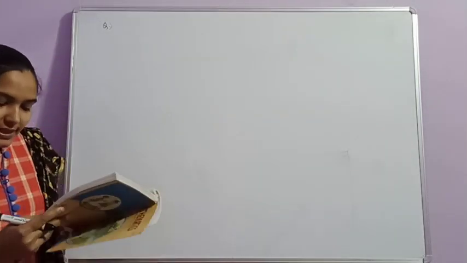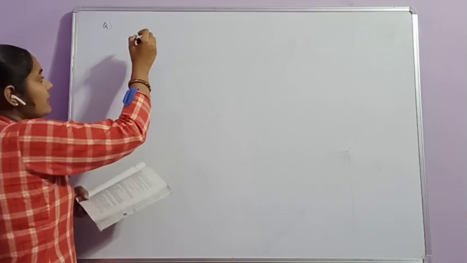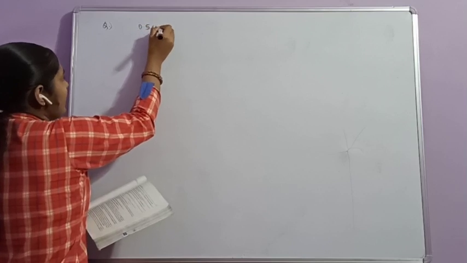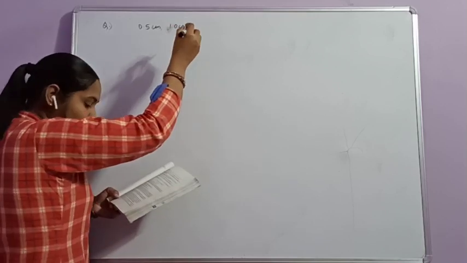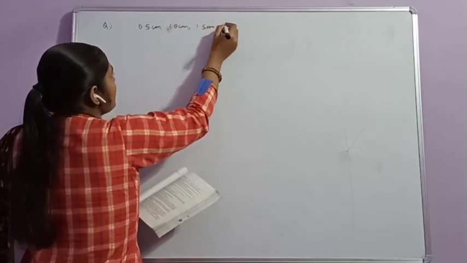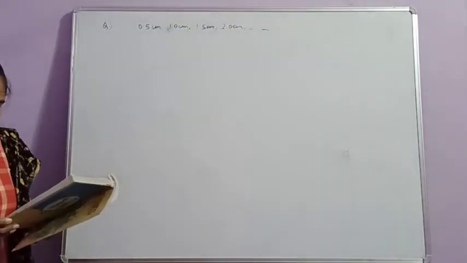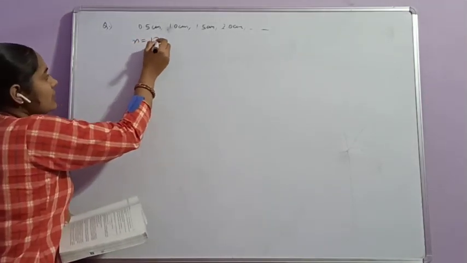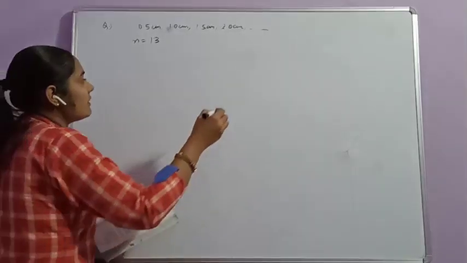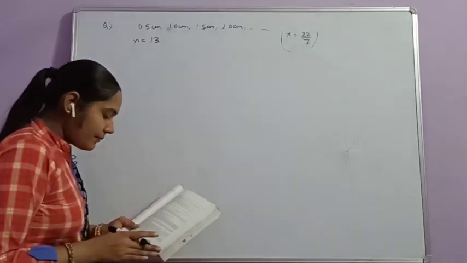A spiral is made up of successive semicircles with centers alternately at A and B, starting with center A, and radius is given. The radius of the first semicircle is 0.5, the next semicircle 1.0, next is 1.5, and next is 2.0. As shown in the figure, what is the total length of such a spiral made of 13 consecutive semicircles, n equal to 13? It is given that we have to take pi equal to 22 by 7. Clear?